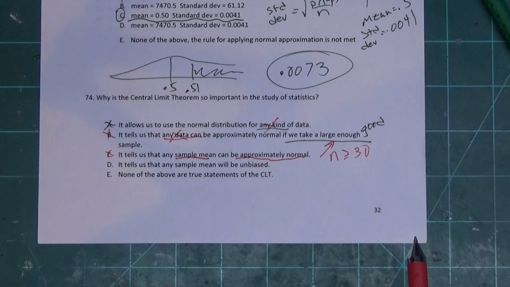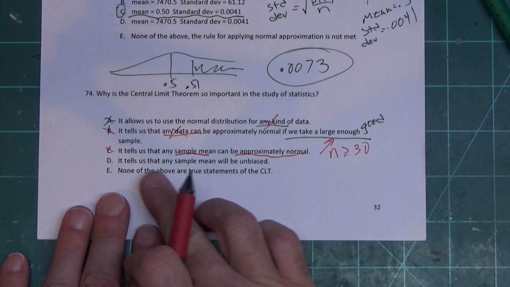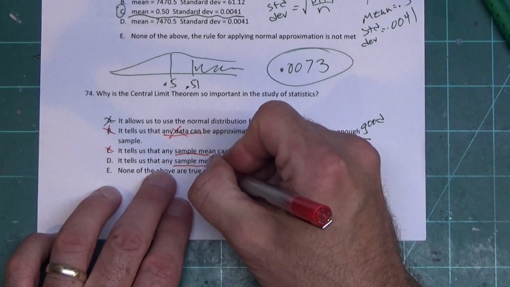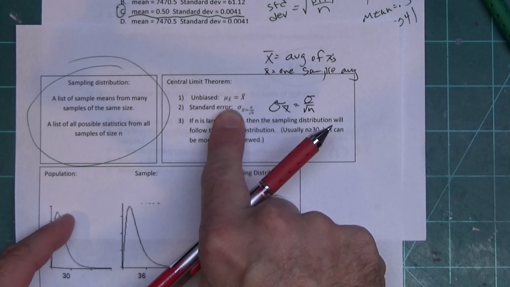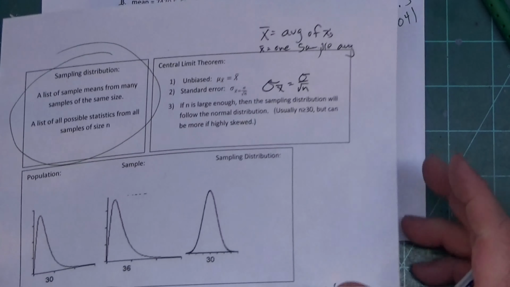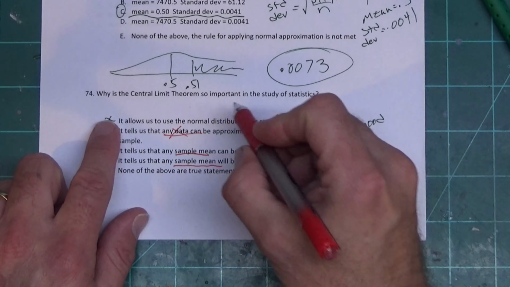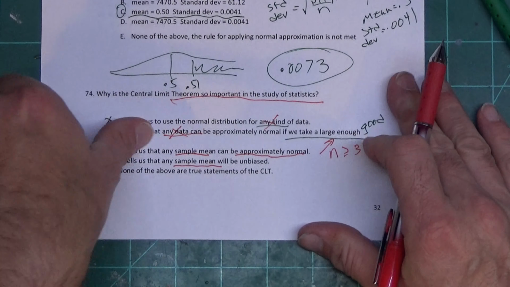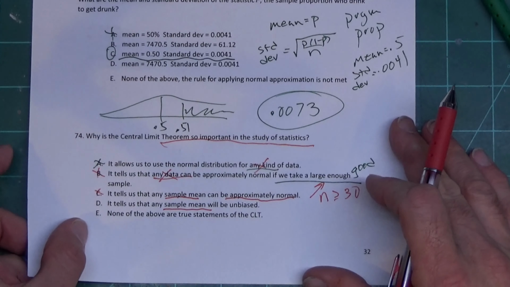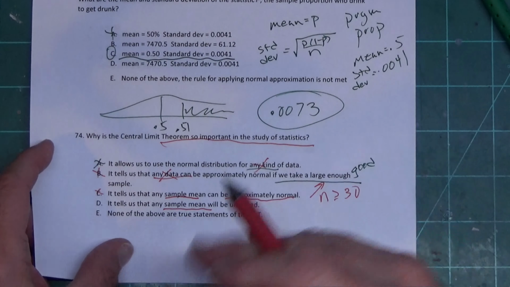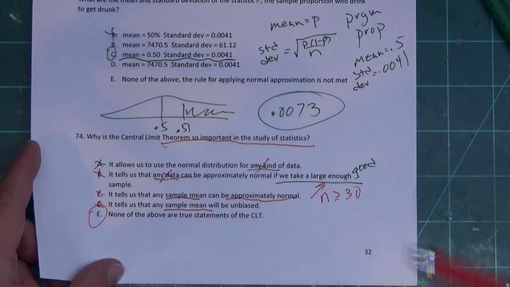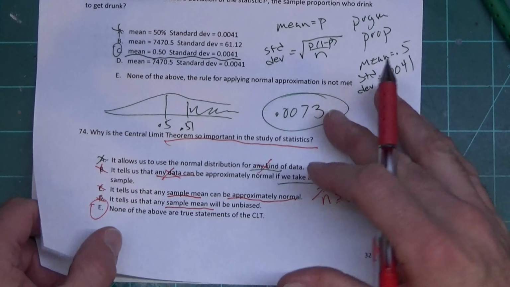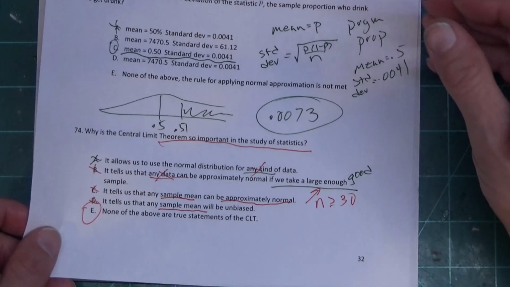Almost everything is wrong. Part D says it tells us any sample mean would be unbiased. That's good because that's mentioning sampling distribution. Unbiased, that's even better. But our problem is it doesn't answer the question. It says, why is it most important to the study of statistics? Okay? And being unbiased isn't the most important part, so that's still not right. So my answer is E. Again, the most important part would be if the sample size is large enough, we can follow a normal. All right? So let me set that aside.